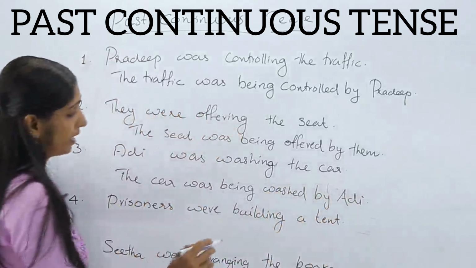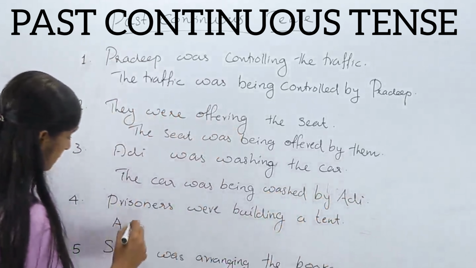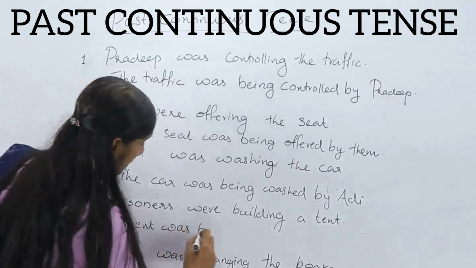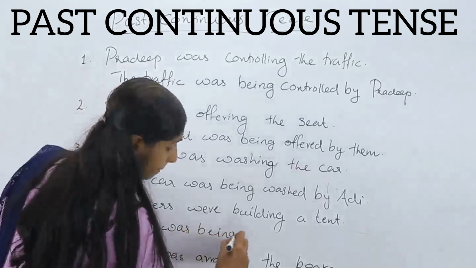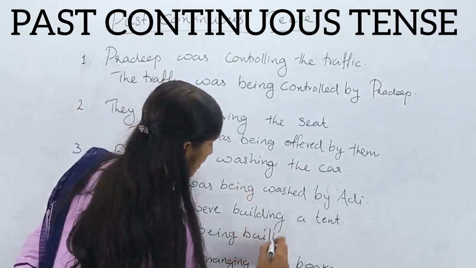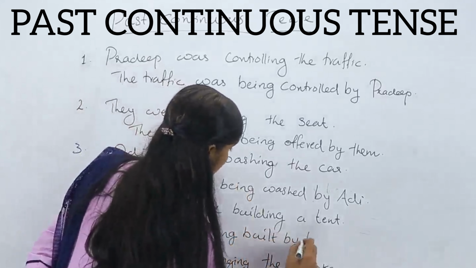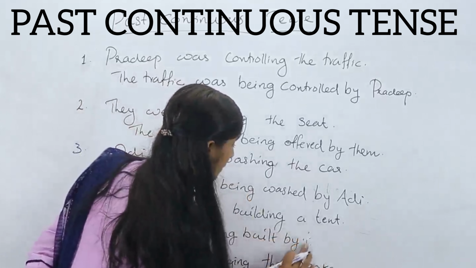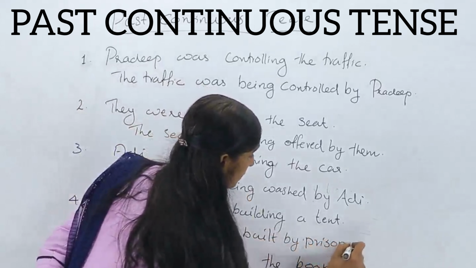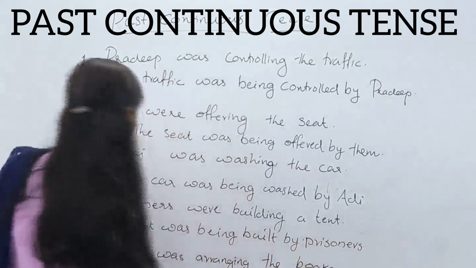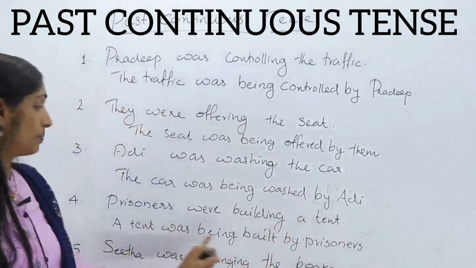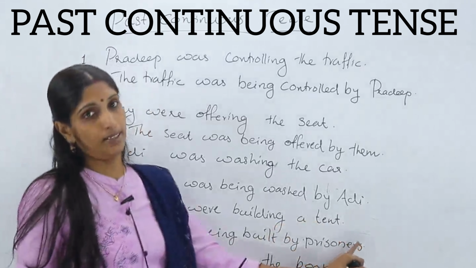Prisoners were building a tent. A tent was being built by the prisoners. Once more. Prisoners were building a tent. A tent was being built by prisoners.